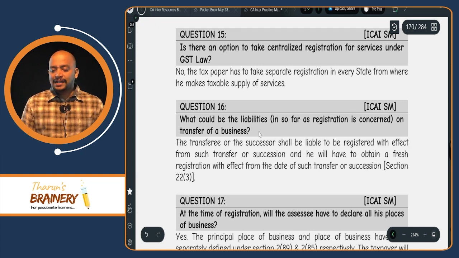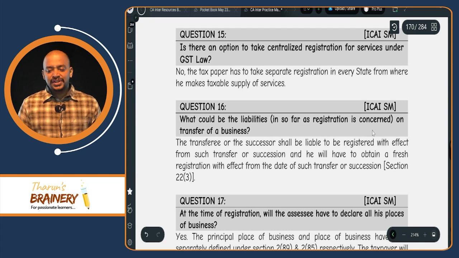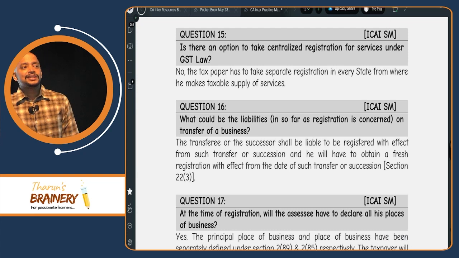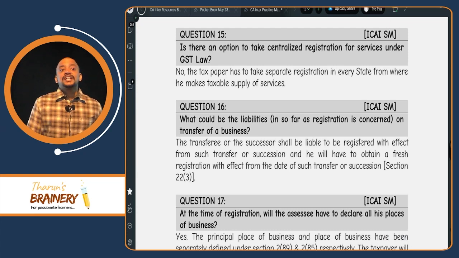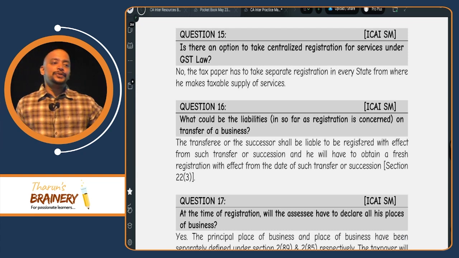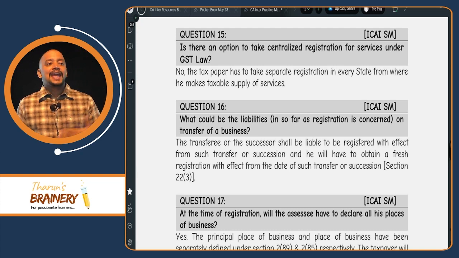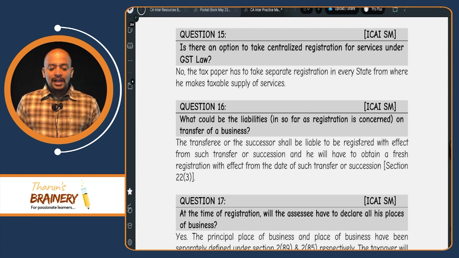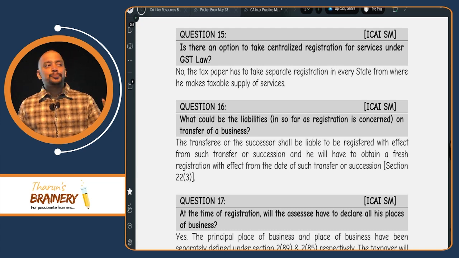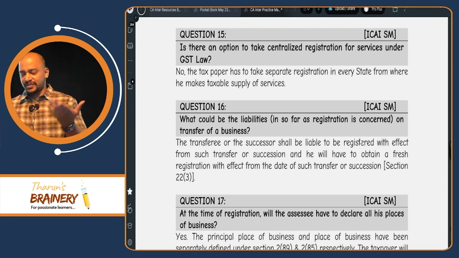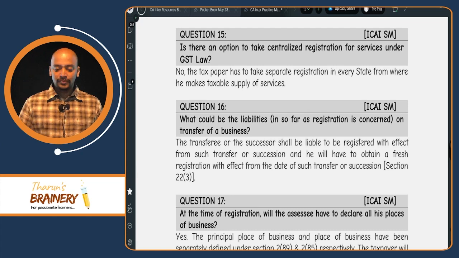What could be the liabilities in so far as registration is concerned on transfer of business? Whenever there is a transfer of business, the transferee should get a new registration and the transferor should make an application for cancellation of registration. And even if you want, you can write that point about ITC also. Unutilized ITC can be transferred from the transferor's electronic credit ledger to the transferee's electronic credit ledger.